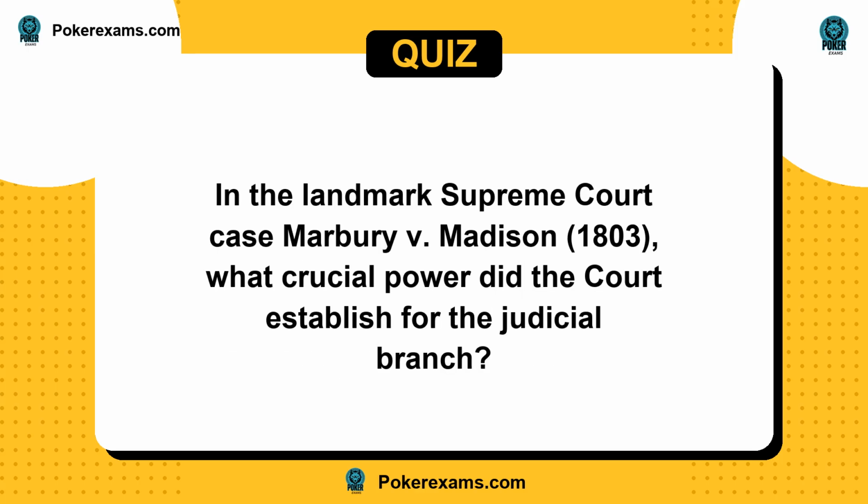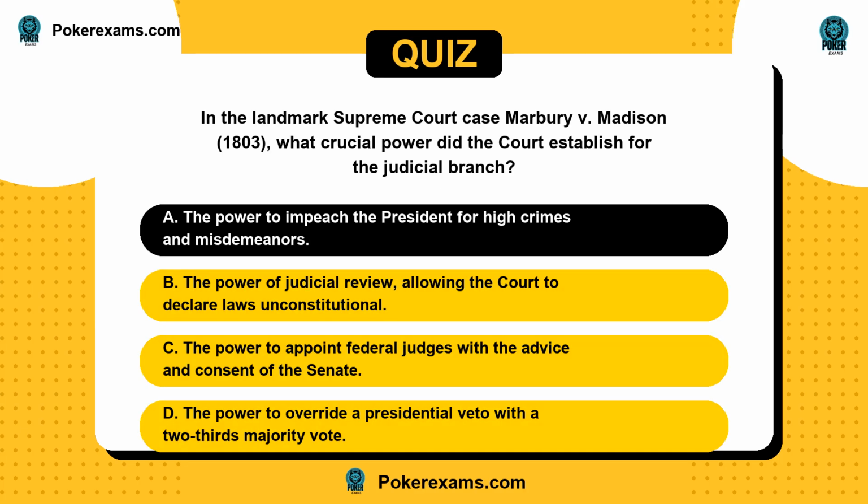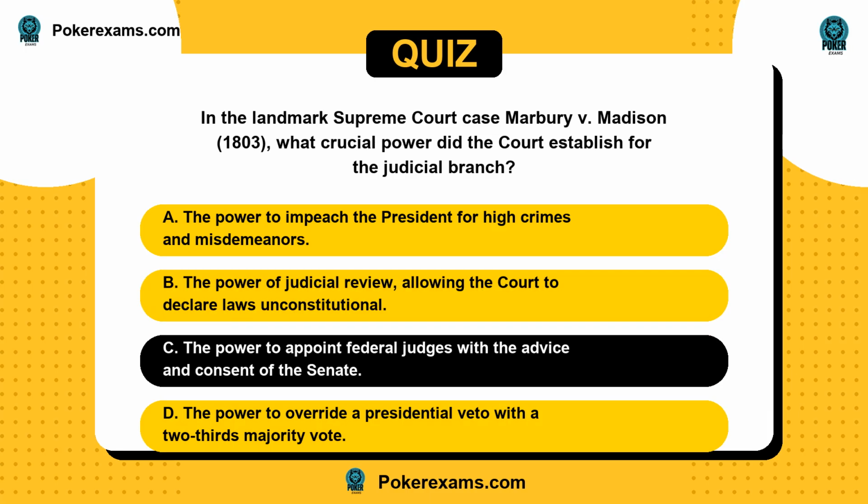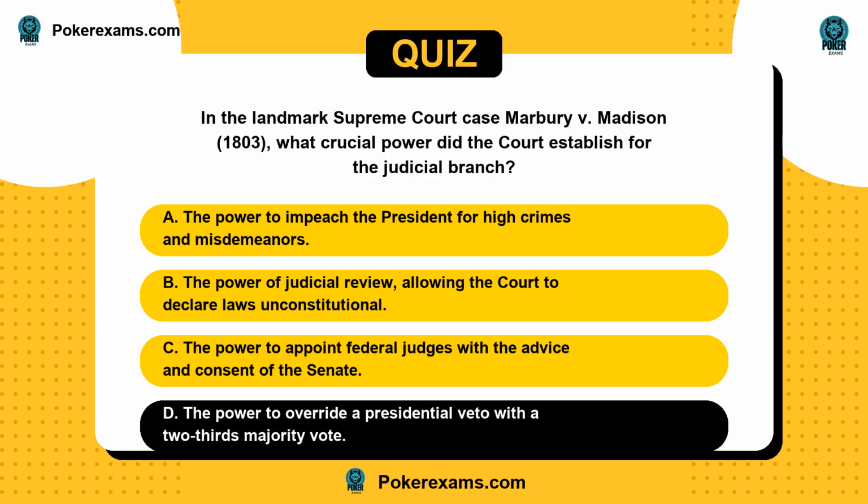Next question. In the landmark Supreme Court case Marbury v. Madison, 1803, what crucial power did the court establish for the judicial branch? Is it A, the power to impeach the president for high crimes and misdemeanors? Or B, the power of judicial review, allowing the court to declare laws unconstitutional? C, the power to appoint federal judges with the advice and consent of the Senate? Or D, the power to override a presidential veto with a 2/3 majority vote?